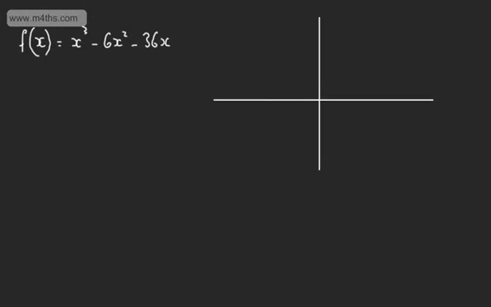If we look at another example, let's take a cubic function. Let's say f of x is going to be equal to x cubed, and then let's go for minus 6x squared, and then minus, let's say, 36x. Now, if I drew a quick sketch of this, that's going to go through the origin. Okay, so let's draw something. This doesn't have to be hugely accurate, but it'll look something like so. We'll come out of the third quadrant, come through the origin, turn round, and then go off, and this will get very large. So we'll be leaving through the first quadrant, and entering from the third quadrant.